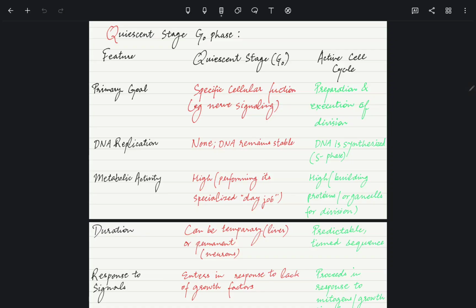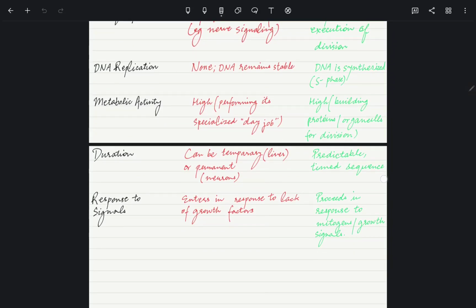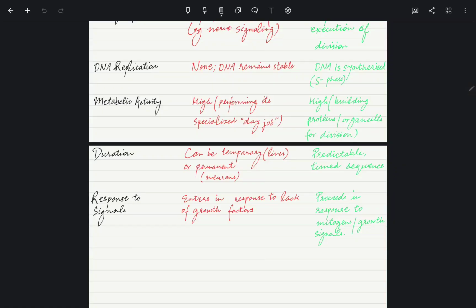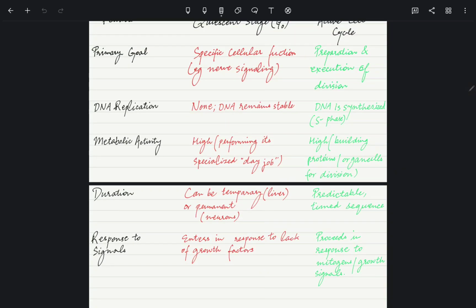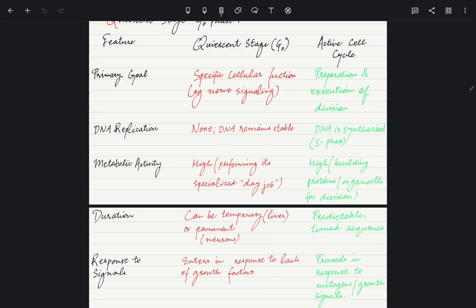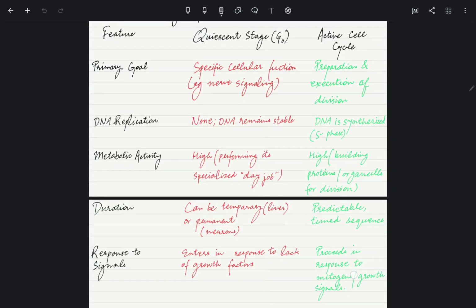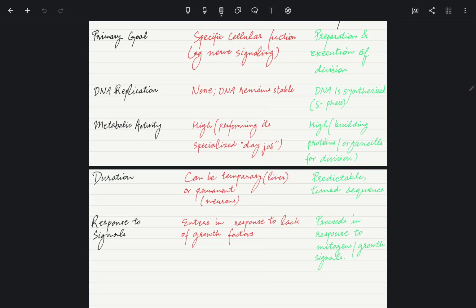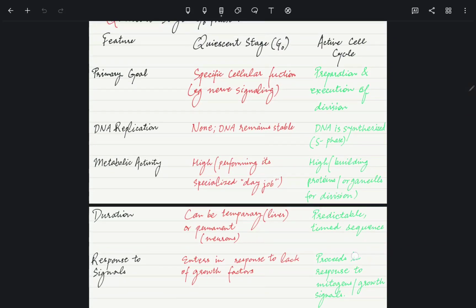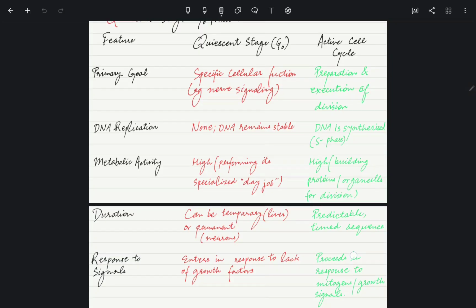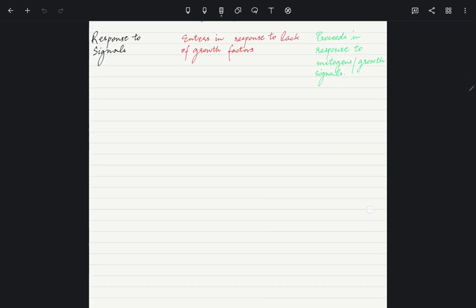In G naught, DNA remains stable, and in the active cell cycle DNA is synthesized as a phase. In G naught, metabolic activity is high, and in the active cell cycle it is also high. The duration in G naught phase is temporary, and the active cell cycle is a predictable timed sequence.